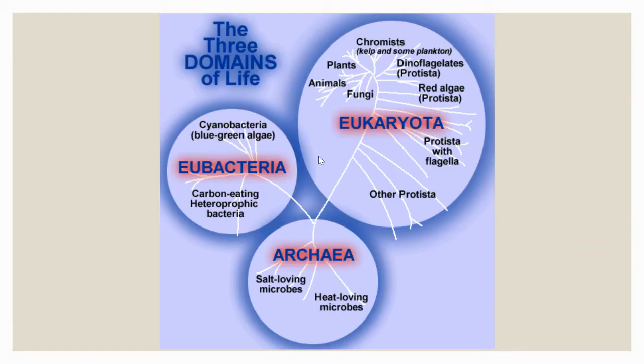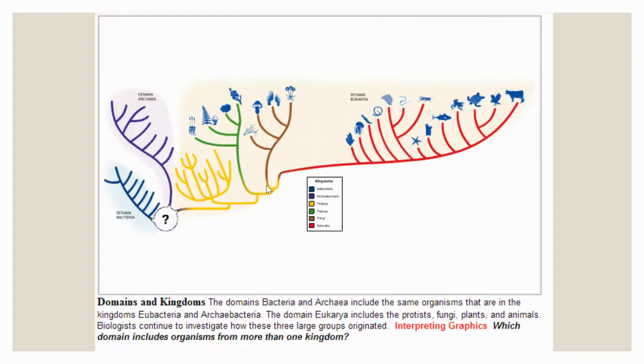You can see them organized a little bit differently here. We have eukaryotic organisms like plants, animals, protist, and fungus. Archaea, which is that ancient bacteria that lives in extreme places, and eubacteria, which is the bacteria that makes you sick. Those are three domains. You can also see them listed here. So this is the bacteria domain, the archaea domain, and the eukarya domain, which actually includes 1, 2, 3, 4 kingdoms within the domain eukarya.